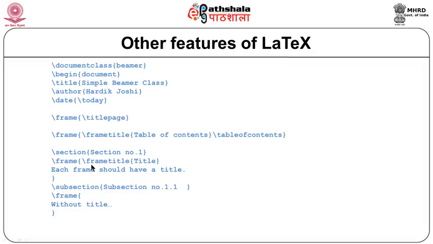We are creating few more frames. Section number 1 will be one frame, subsection number 1.1 will be another frame. Section 1 frame, this part contains title because the title keyword is specified, and the next frame, that is the next slide, will not contain any title. So, this is a very simple example of creating slides using Beamer class.